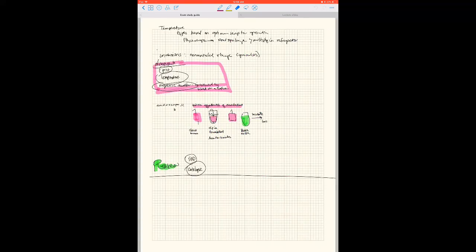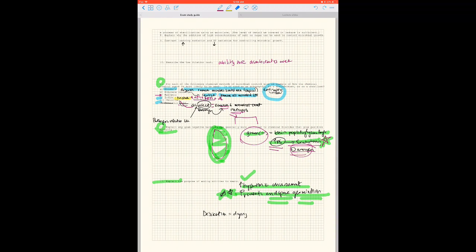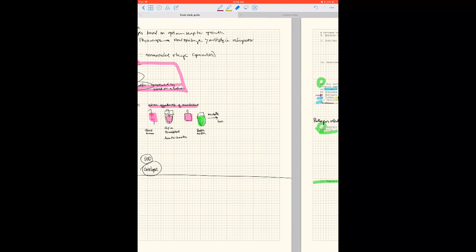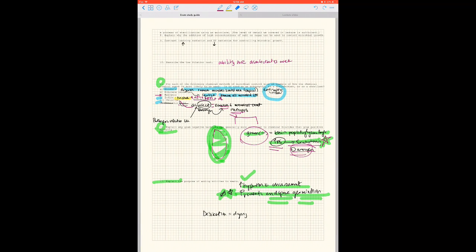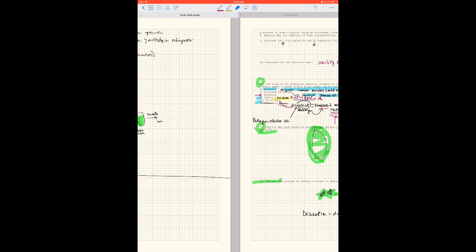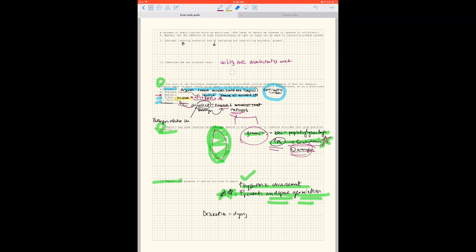I'm just looking at my notes, and I'm noticing that I've actually done this one already on accident. But let's see if I can use dilution test. No, I think this is a different test. So I'll just take a quick pause.